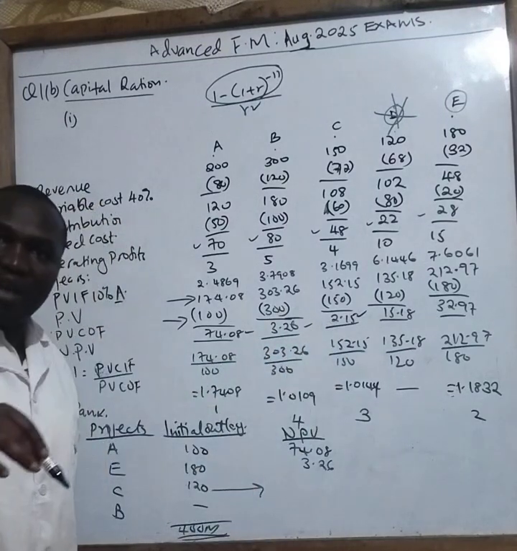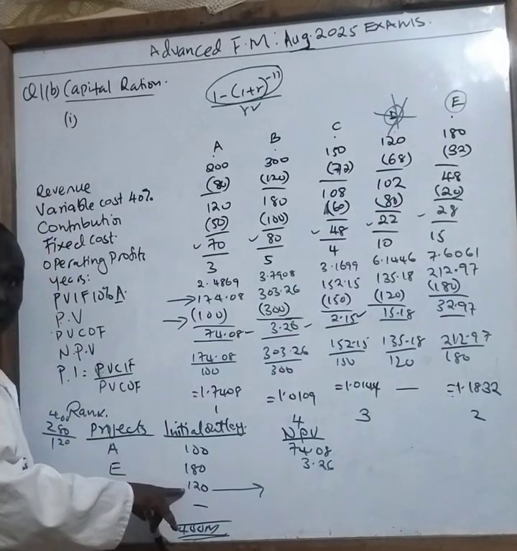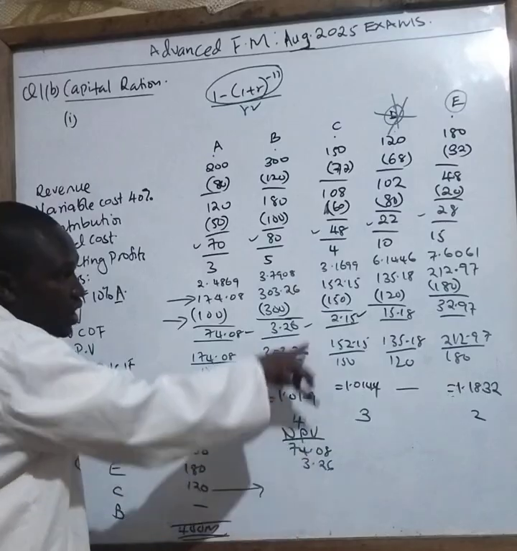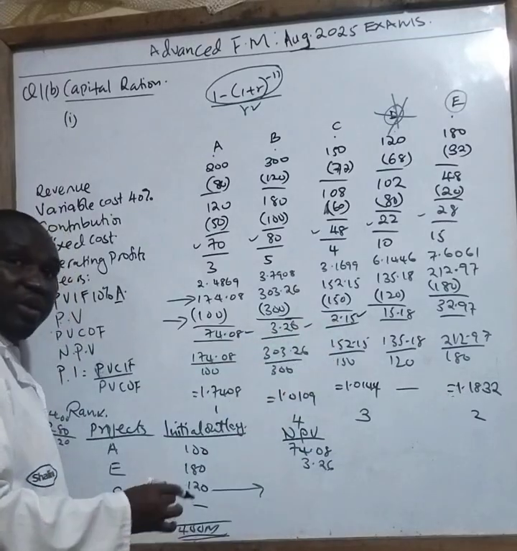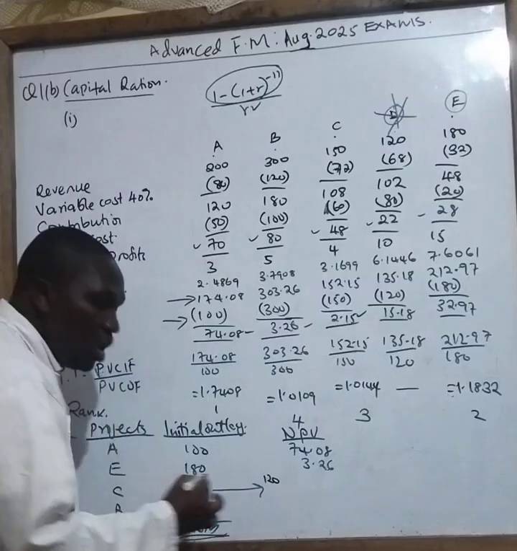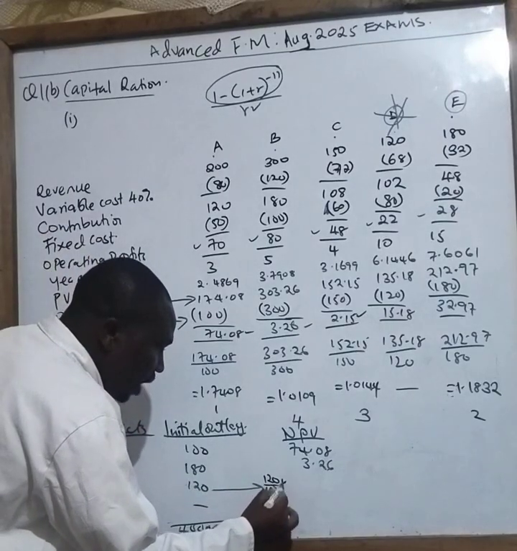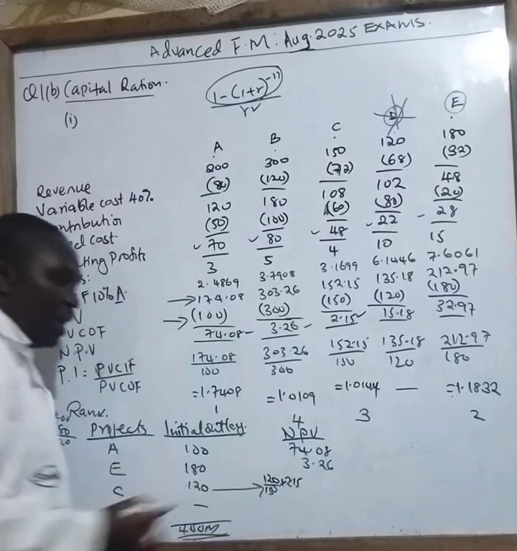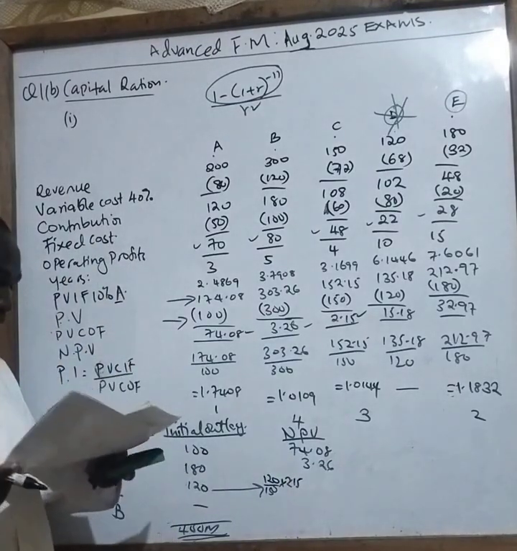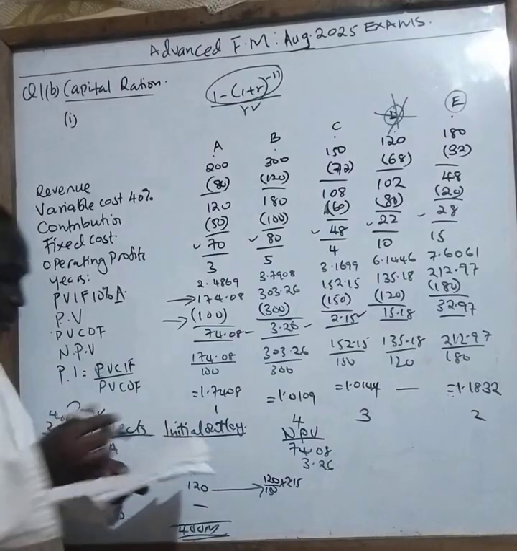But now this particular time, I'm not investing 150. I'm investing only what? 120. Therefore, it means this figure here, 2.15, will be a portion. Therefore, it will be 120 that I've invested over the total investment of 150. You multiply by 2.15, so that you get the correct NPV for that. So if you work out that question, the answer you get is 1 point.